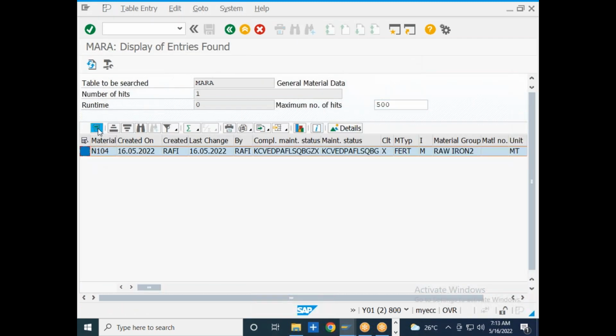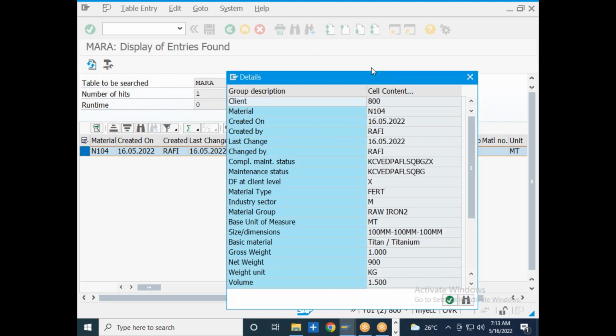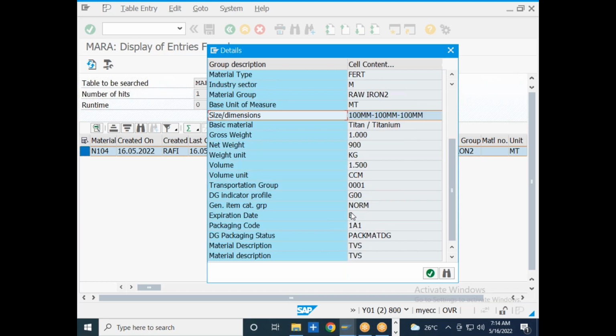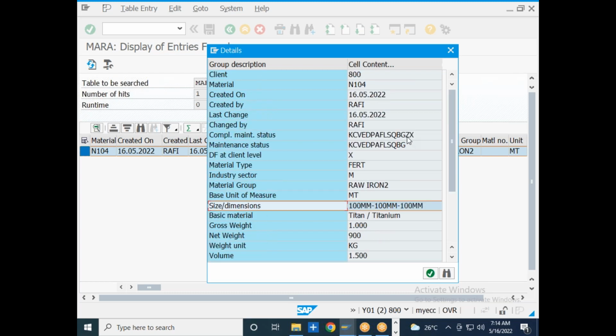I will go to the execution button, and then to the details. This is the material master general data table, where I will see the general information for a particular material. General information is nothing but the material number, the material type, the industry sector, the material group, the base unit of measurement, the dimensions. All those things will be coming under the material master general data table. If you want to see the general data information, you can see it under the general data table of the material master.